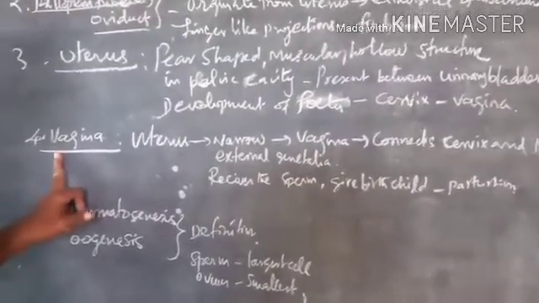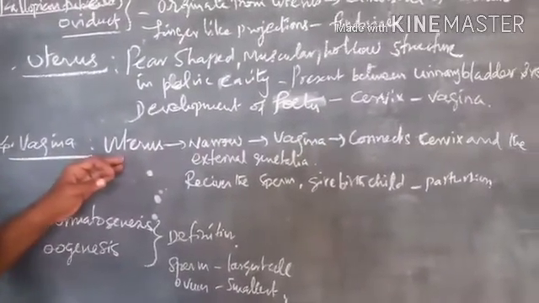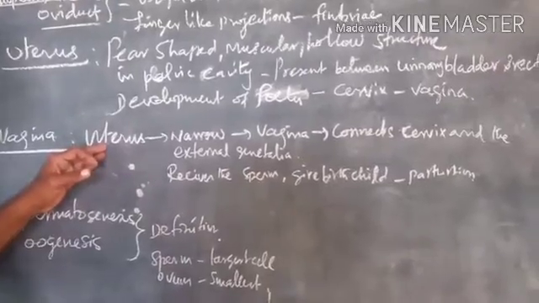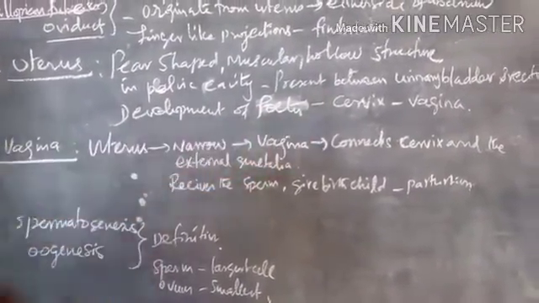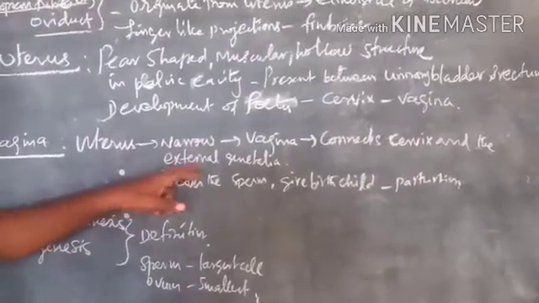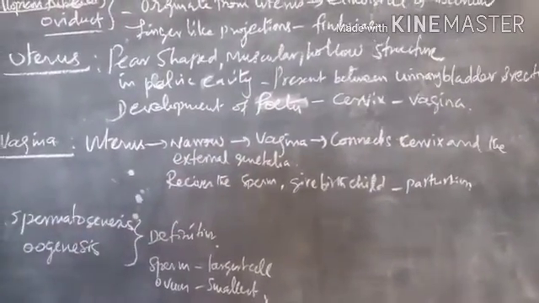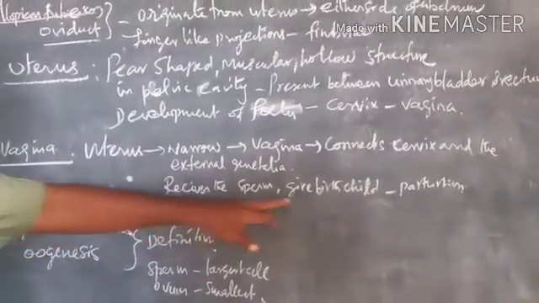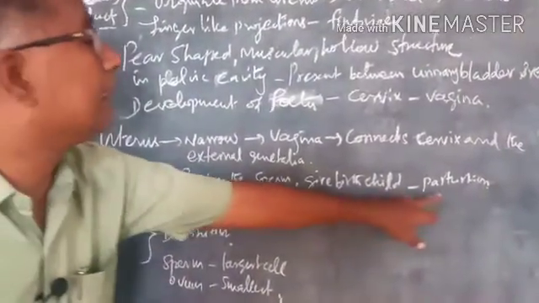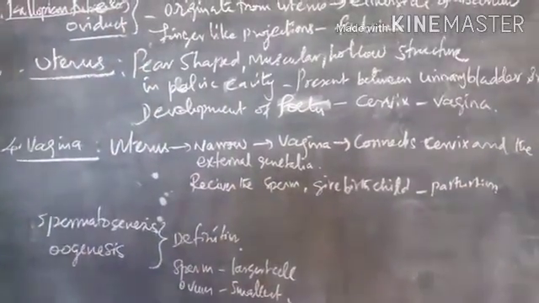Last one is the vagina. It is a hollow muscular organ that narrows down from the uterus into a narrow tube called the vagina, which connects the cervix and the external genitalia. The vagina functions to receive the sperms and to give birth to the child, which is known as parturition.